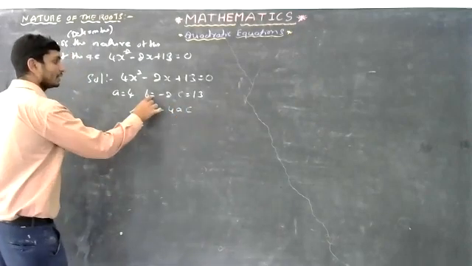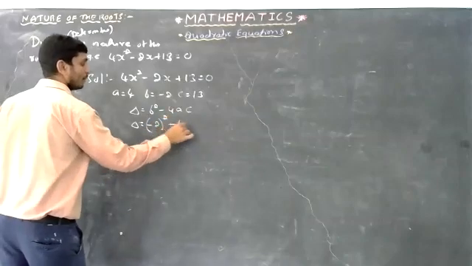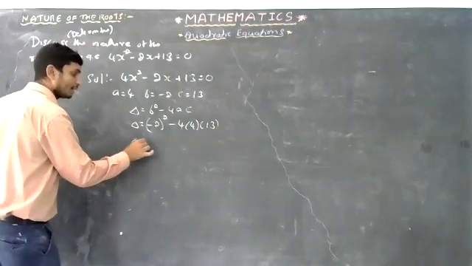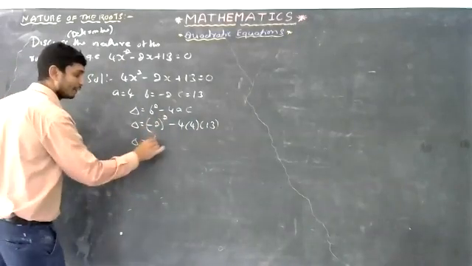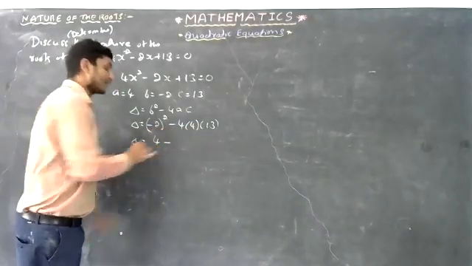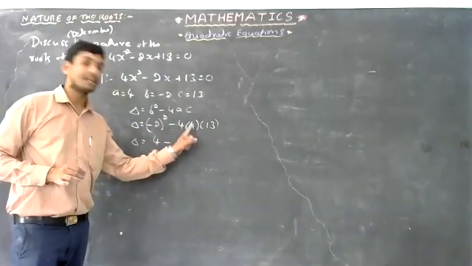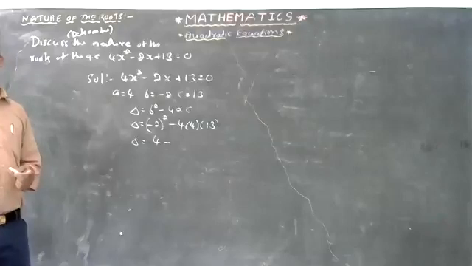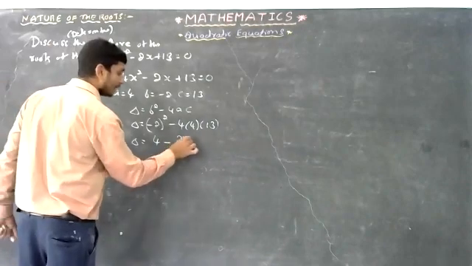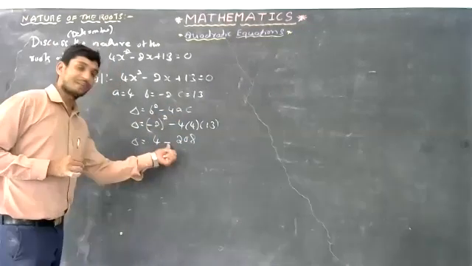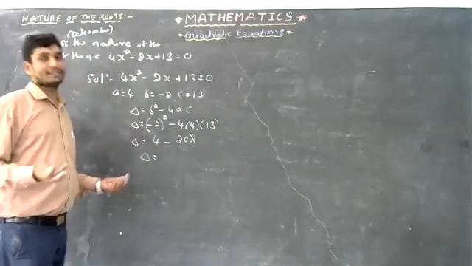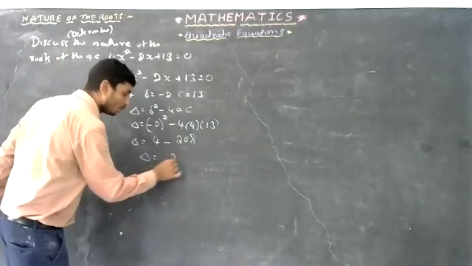That is delta equals b square, that means minus 2 whole square, minus 4 into a is 4 into c is 13. Delta equals minus 2 whole square, which is minus 2 into minus 2, it becomes plus 4. Then 4 4s are 8, and you have to multiply 8 by 13. If you multiply 8 by 13, you get 208. This is plus, this is minus. For subtraction, delta equals 4 minus 208. Yes, subtraction. 4 minus 208 is 204.